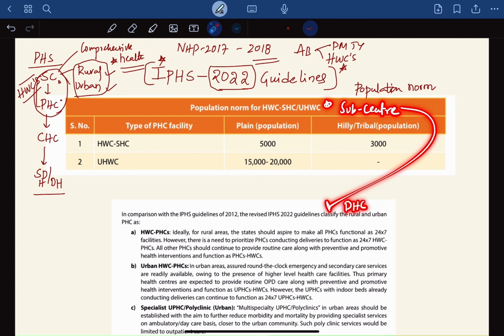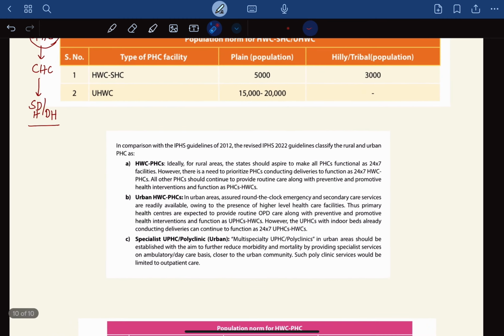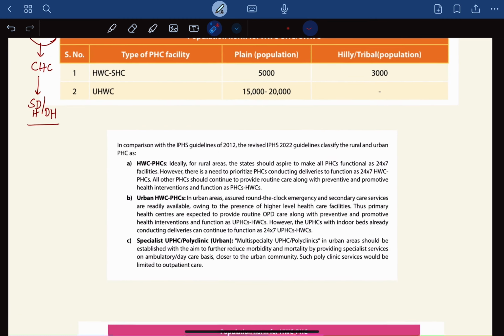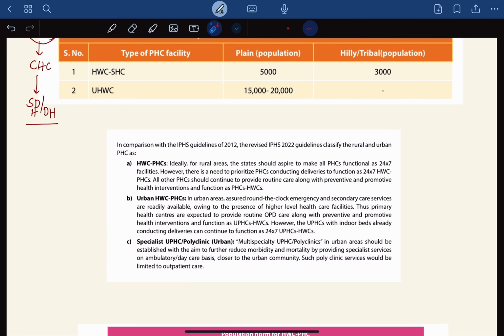Then come the primary health centers. In comparison to 2012, in 2022 we have classified the primary health centers into rural and urban, as I already told you. Now we have three things here. We have the rural ones, which we just call health and wellness centers, PHCs.